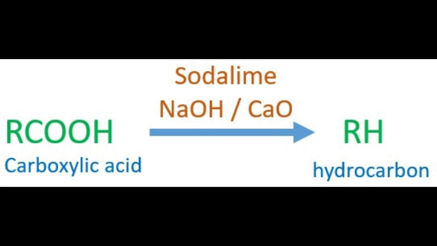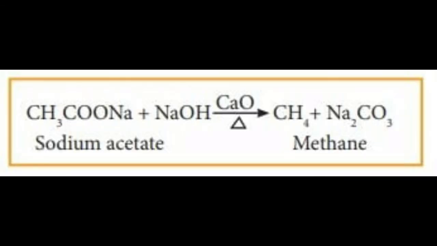When a sodium salt of ethanoic acid is heated with soda lime, a solid mixture of 3 parts of sodium hydroxide and 1 part of calcium oxide CaO, methane gas is formed. Let's see the reaction. CH3COONa again, in the presence of NaOH and calcium oxide, will give you methane gas CH4 plus Na2CO3, sodium carbonate.